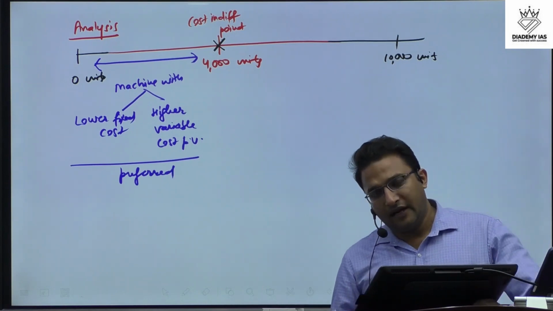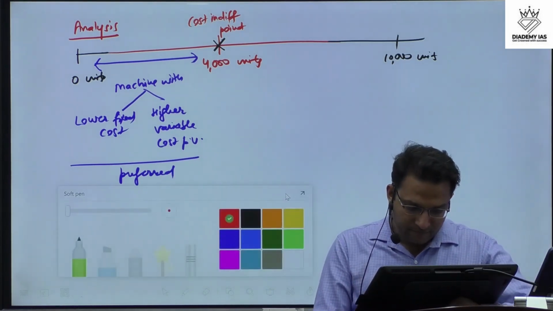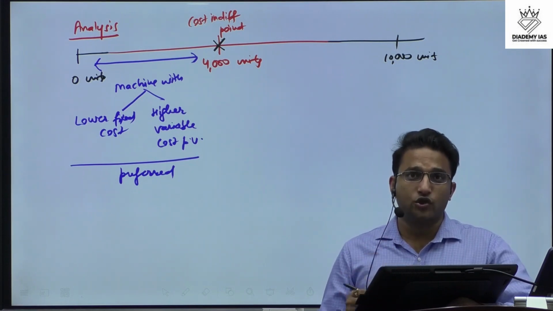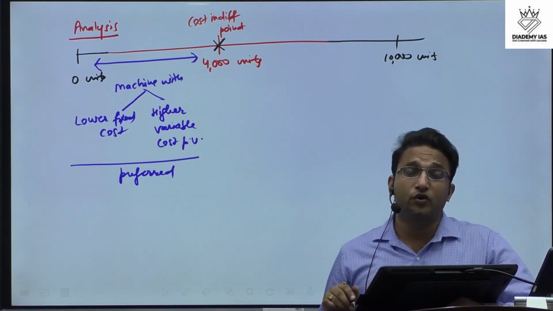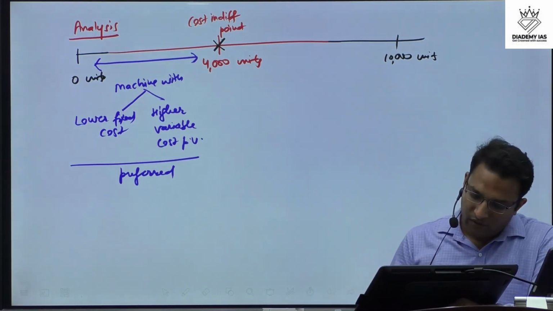In our example, the diesel car has lower fixed cost but may be having higher variable cost per unit as compared to CNG, right?